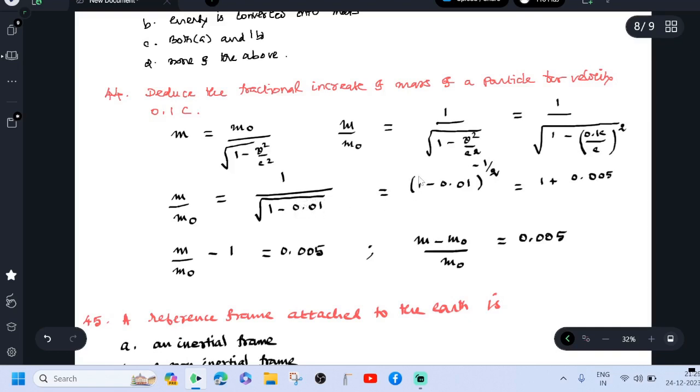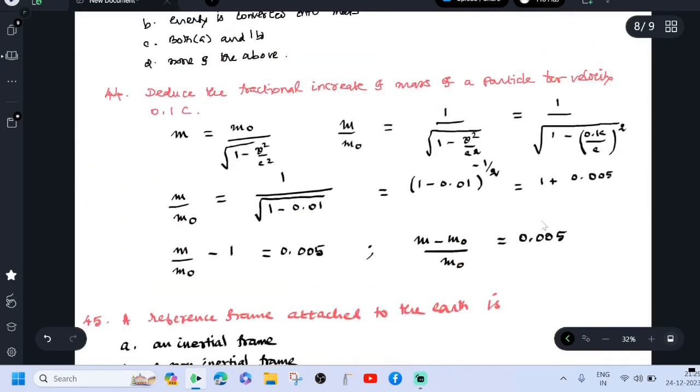This is approximately 1 plus 0.01 by 2, that is 0.005. Then m by m0 minus 1 equals 0.005. Therefore, (m minus m0) divided by m0 equals 0.005. This is the fractional increase of mass.